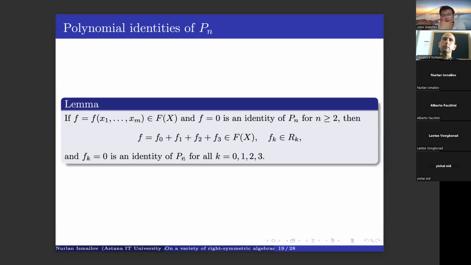Okay, so here we have this kind of very important lemma that will be used in our next statements.